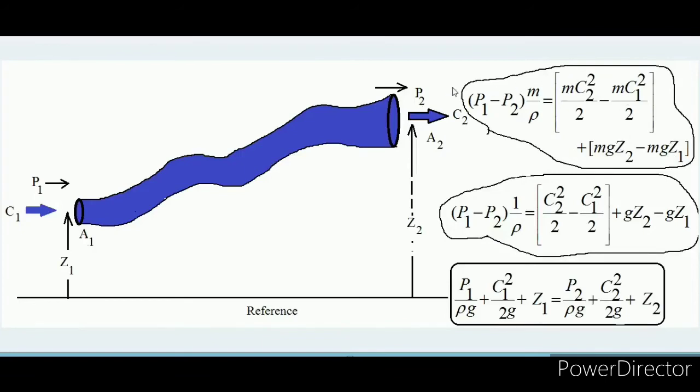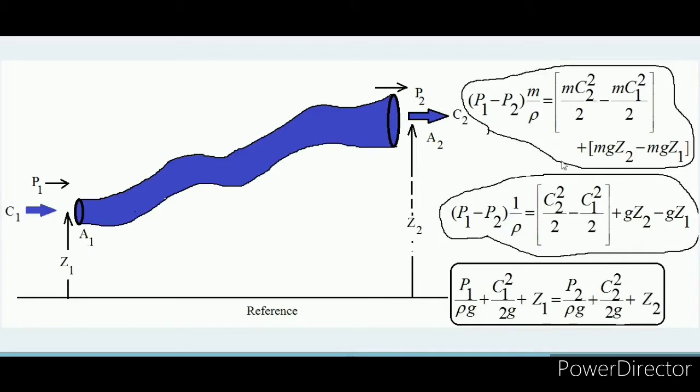Now you can easily see that in this equation we can cancel m on both sides. So ultimately our equation is: P1 minus P2 into 1 by rho equals c2 square by 2 minus c1 square by 2 plus g z2 minus g z1. Now after rearrangement, the equation finally culminates in P1 by rho g plus c1 square by 2g plus z1 equals P2 by rho g plus c2 square by 2g plus z2. This is what Bernoulli's equation is, and this entire concept is Bernoulli's theorem.